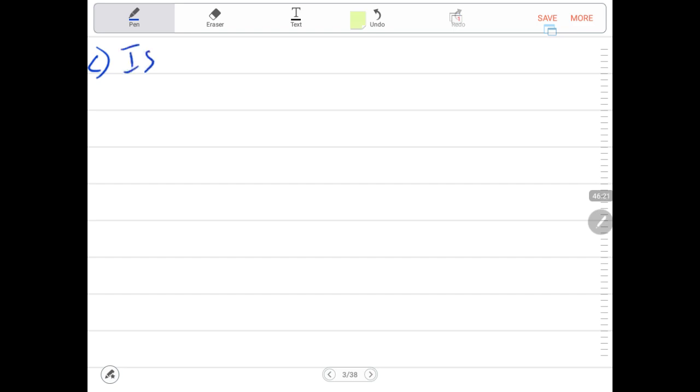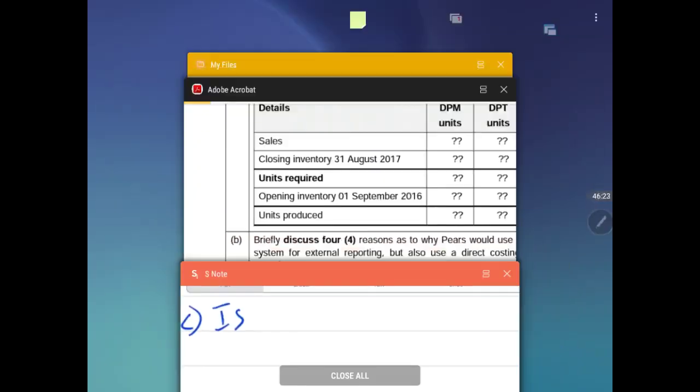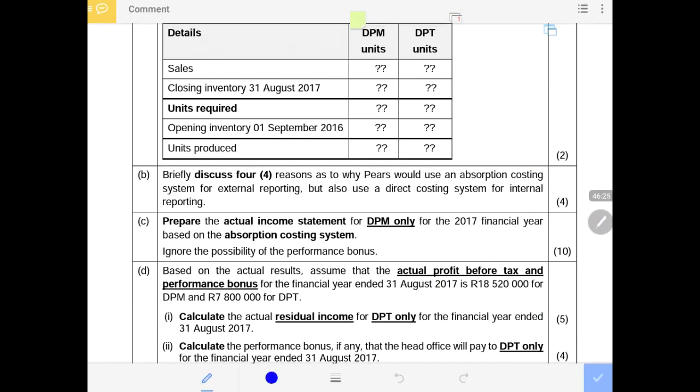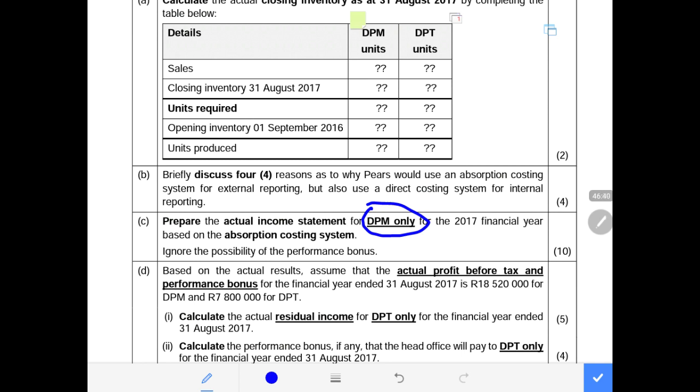Income statement. We are doing the income statement for which product, to be specific, for the PEARS mobile division only. Remember, at this point in time, we add all the cost. Even the costs that are allocated by the head office must be taken into account here.